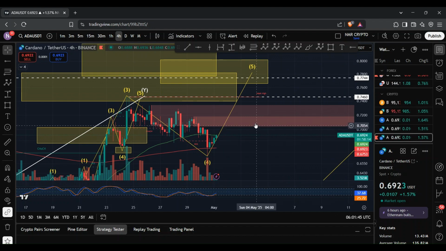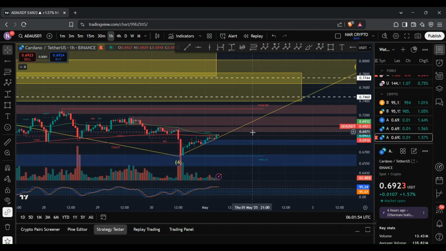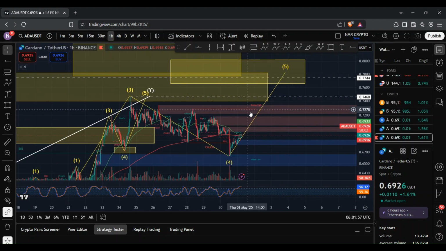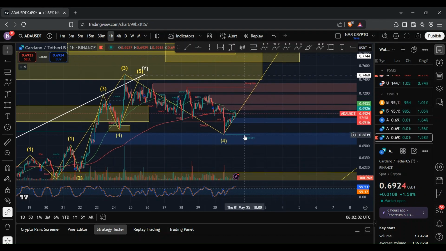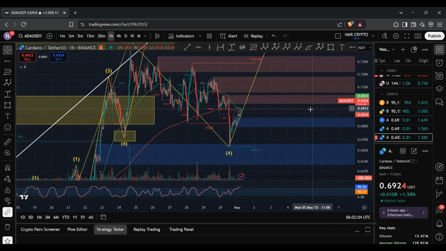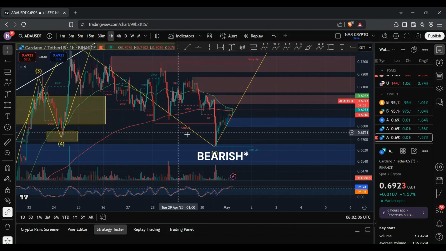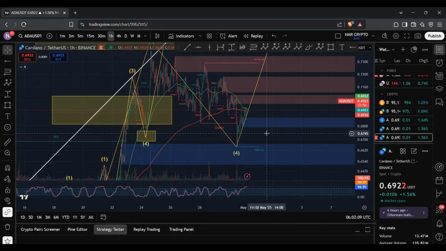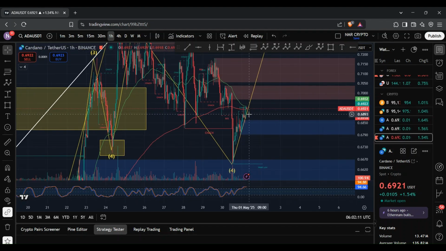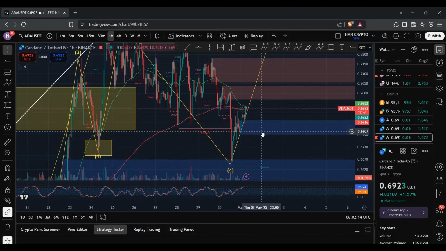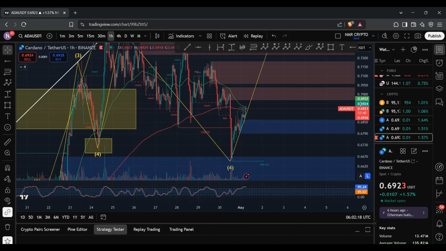Now, what is interesting is we do have smart money concepts indicating a weak high at around 74.6 cents, and the stochastic RSI is showing us that we are oversold, whereas the hourly chart is indicating that we have a strong high at around 72.9 cents and a weak low. And so right now we are looking bullish short term, and you can also see that we had a change of character, which confirms that we are on a bearish trend. In addition to that, we have the 50 EMA on the brink of crossing the 200 EMA, which is also known as a death cross. And we are also oversold on the stochastic RSI.